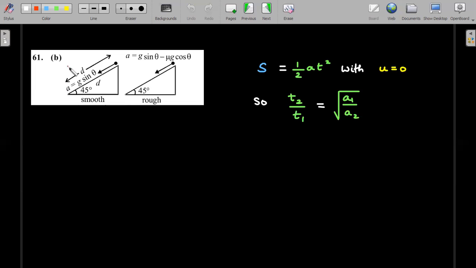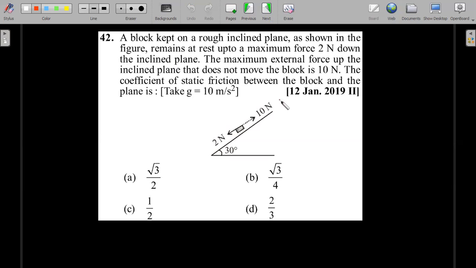One is the smooth inclined plane, and second one is the rough inclined plane. In the smooth one, it is g sine theta, and in the rough one, it is g sine theta minus mu g cos theta, as I explained in the previous problems' FBD. Since in both cases you start from rest, S is half a t square. Therefore, T2 by T1 is inversely proportional to the square root of a's. So directly you can substitute these values of a and you'll end up getting the option. You could see the repetition there.